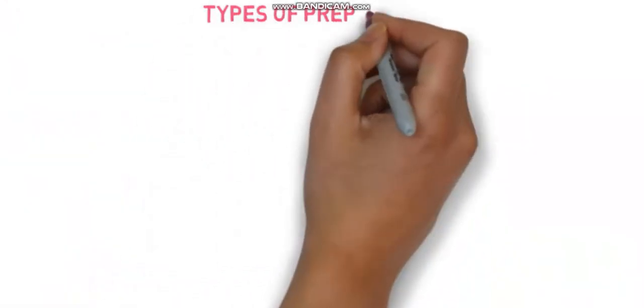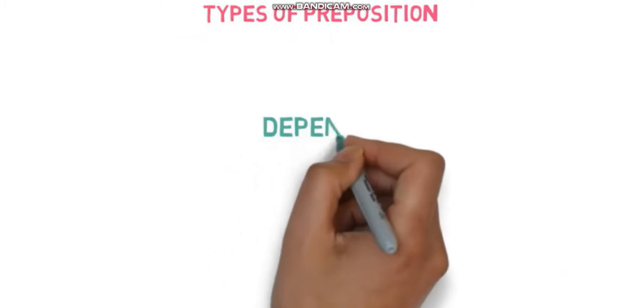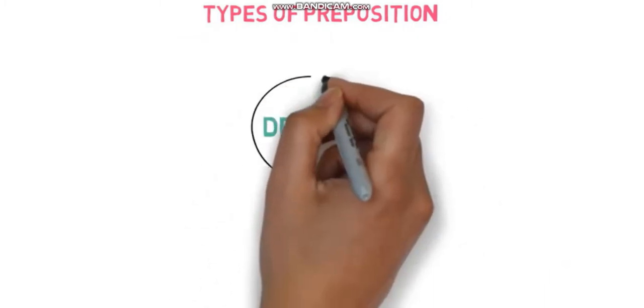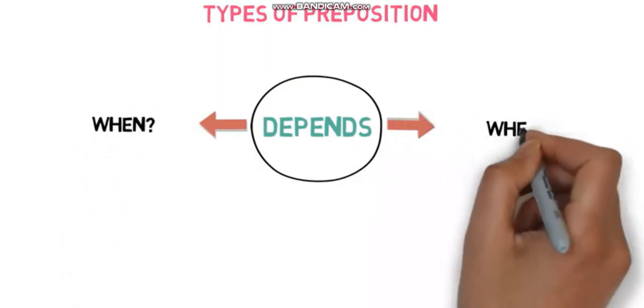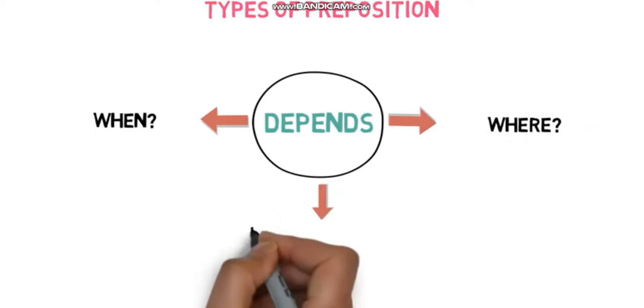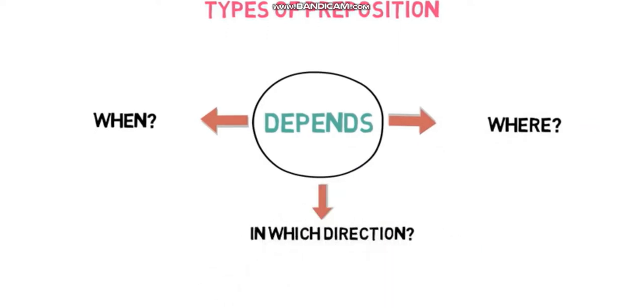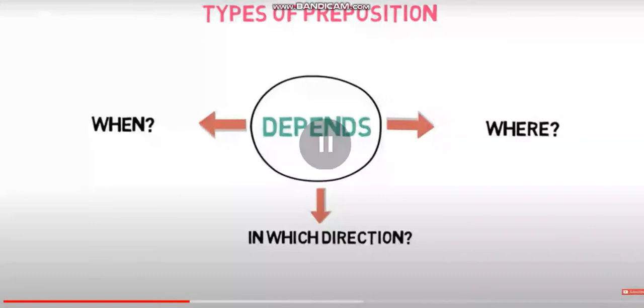Now, let's look into the types of preposition. These are divided into three types depending on three situations: when an event or thing happened, where the event or thing occurred, and in which direction the event or thing is happening. Yes, students, how is it divided? The prepositions are divided into three parts. First, when does it happen? Where does it happen? And in which direction did it happen? So when, where, and in which direction. These are the three types of the preposition.